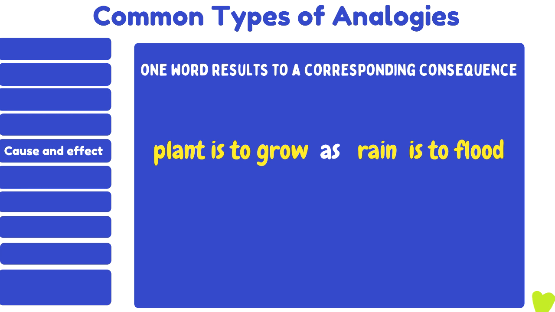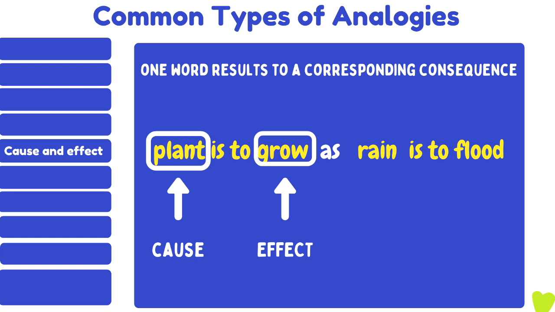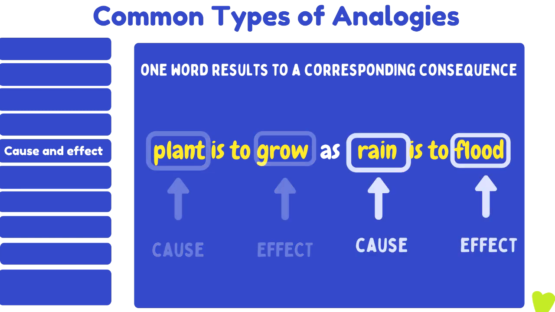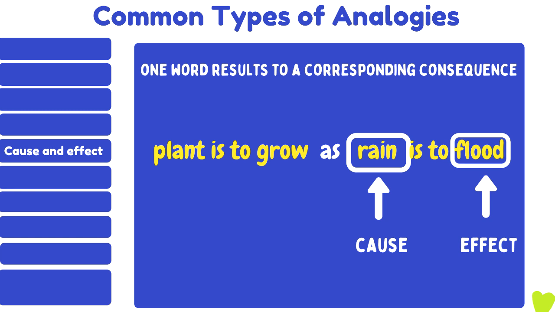Cause and effect. Here, one word results in a corresponding consequence. Plant is to grow as rain is to flood. Plant is the cause and the effect is grow. Rain is the cause and flood is the effect.